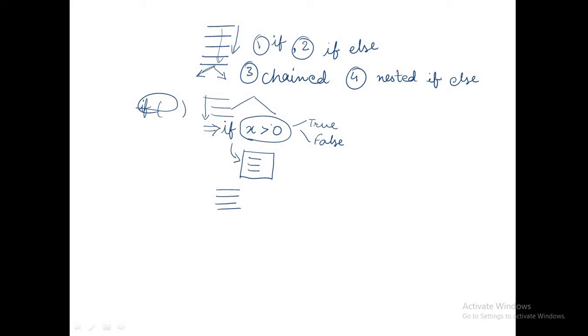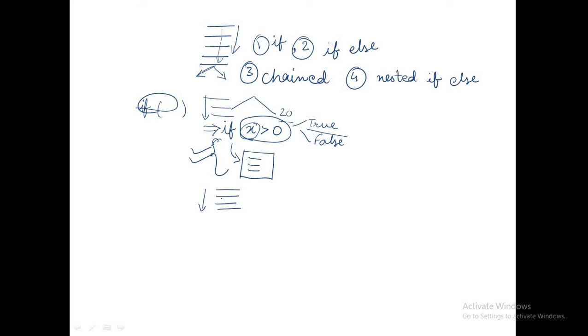Now the system will check whether x is greater than 0 or not. Suppose the value of x is 20. So 20 is greater than 0, and the condition is true. Now this particular block which is associated with this if will get executed, and then the following statements will be executed.